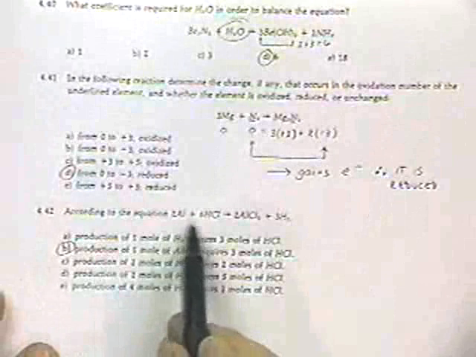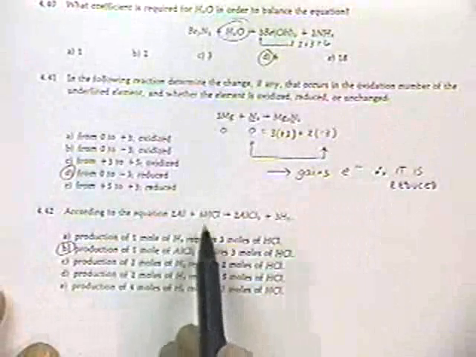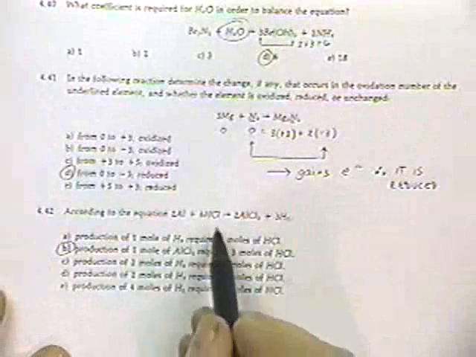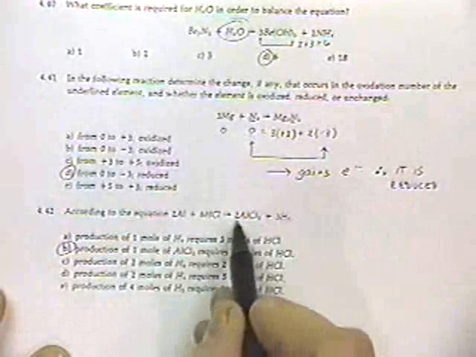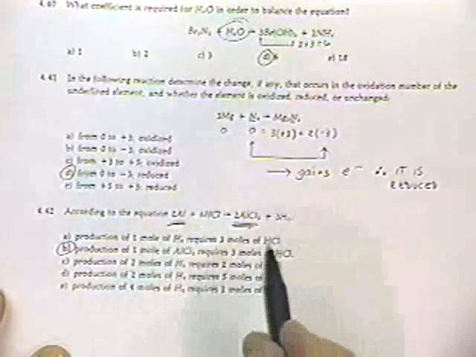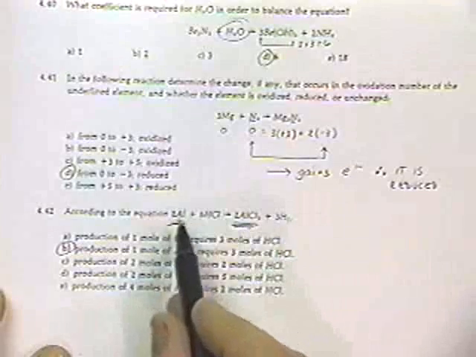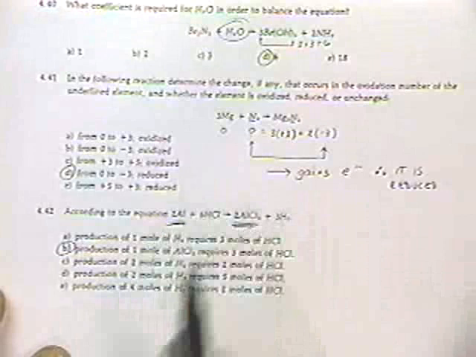Here we've got a reaction between aluminum and hydrochloric acid. According to this equation, it says 1 mole of... It's interesting how they've got it written. The stoichiometry says that 2 moles of aluminum chloride are formed from 2 moles of aluminum, or you could simply simplify that and say 1 mole of aluminum gives 1 mole of aluminum chloride. It's 2 to 2 or 1 to 1. It's a ratio.